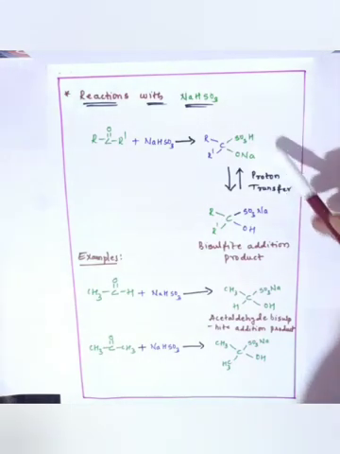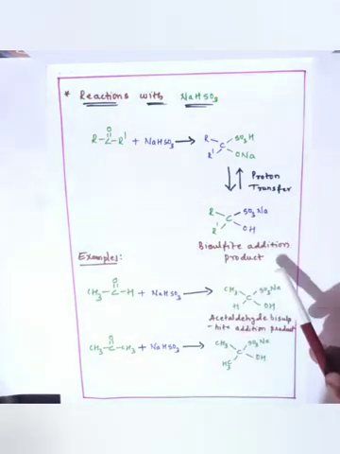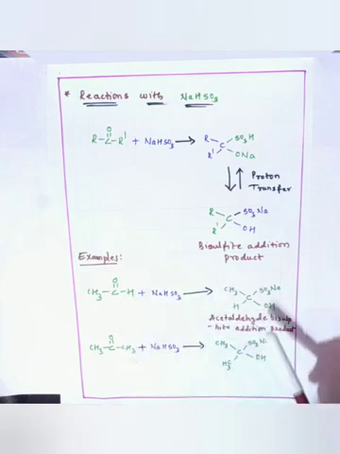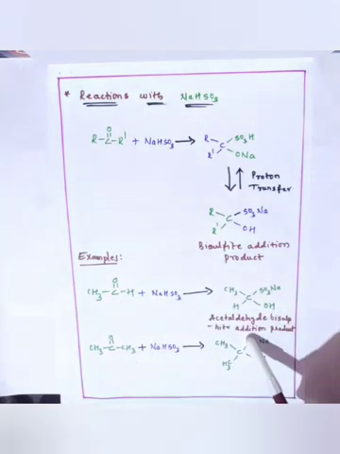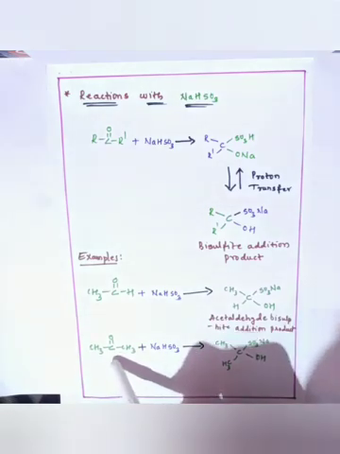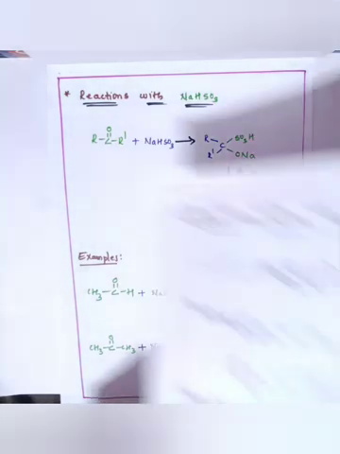This intermediate product, after proton transfer, gives a bisulfite addition product. So if the reactant molecule is acetaldehyde, the product is acetaldehyde bisulfite addition product. If the reactant molecule is acetone, the product is acetone bisulfite addition product. So this is about the reactions of aldehyde and ketones with sodium bisulfite.